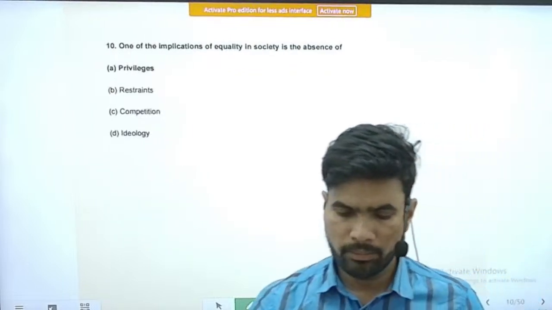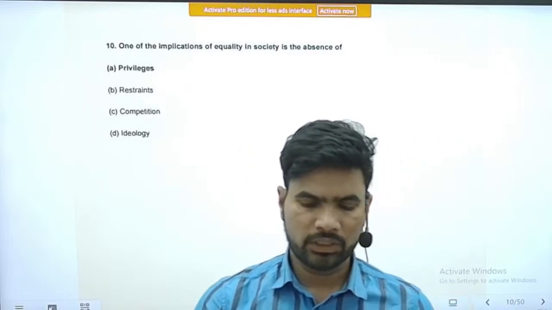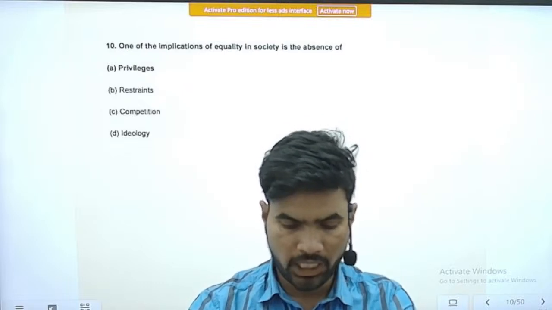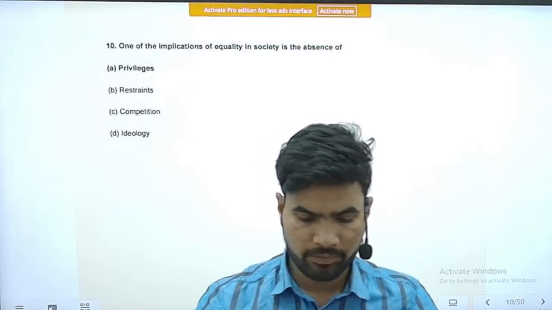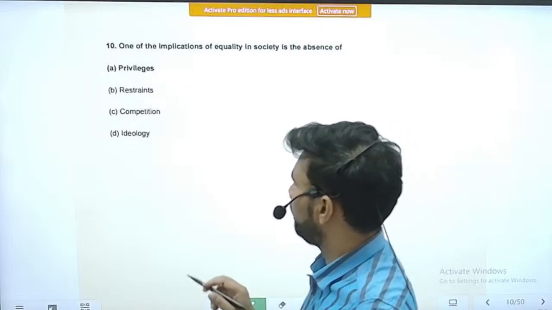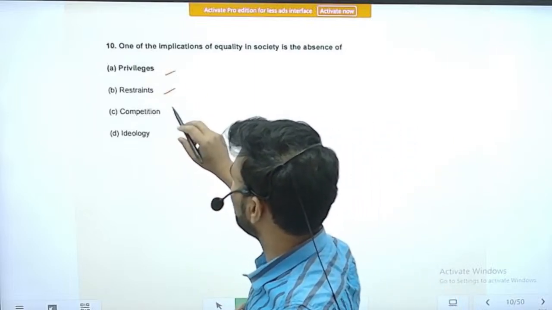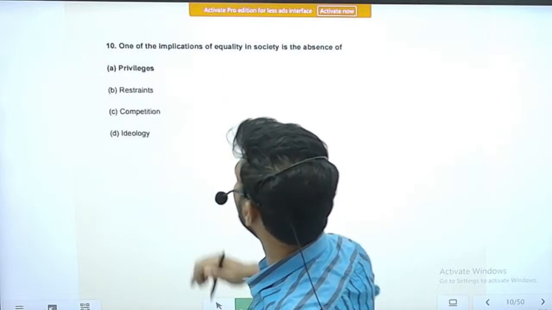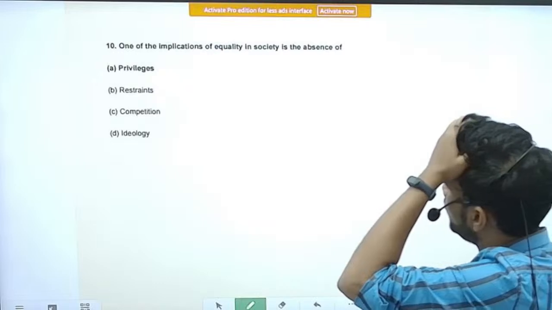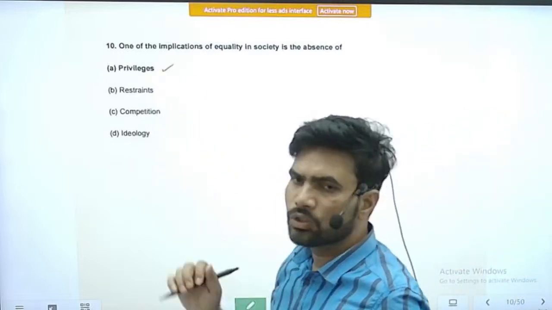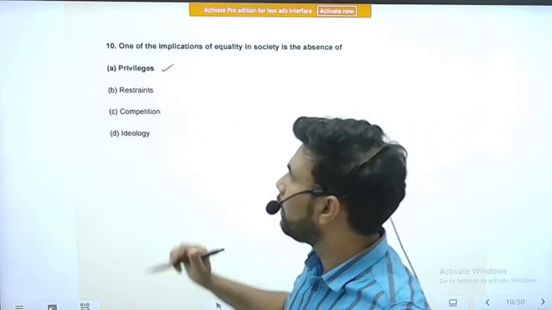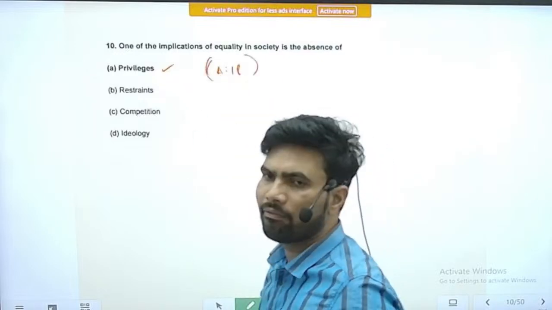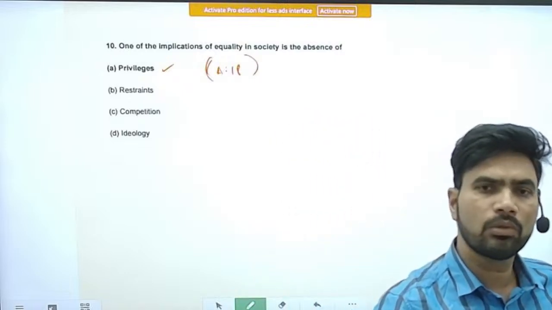Right. Question number 10. One of the important implications of equality in society is the absence of which one? Privileges, restraints, competition, ideology. So one of the important implications of equality in a society is the absence of privileges. It may seem somewhat confusing, but if you are well aware of Article 18, you will come to know about it.